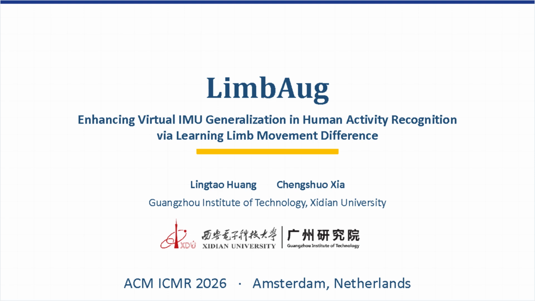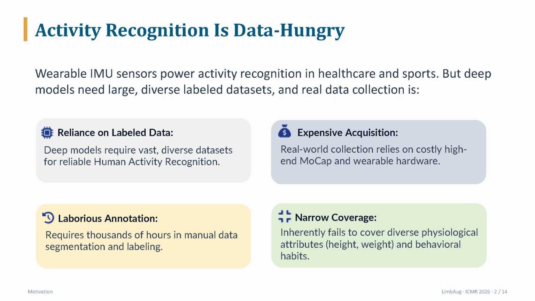Today I will present our work LimbAug, Enhancing Virtual IMU Generalization in Human Activity Recognition via Learning Limb Movement Difference. IMU sensors are widely used in healthcare, sports monitoring, and wearable computing, and they are an important data source for human activity recognition. However, HAR models require large and diverse labeled datasets.